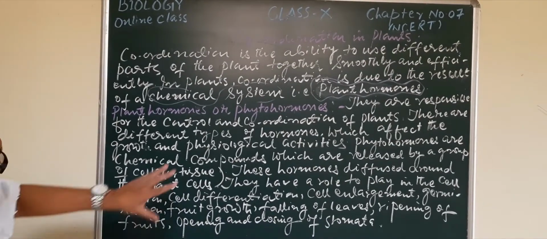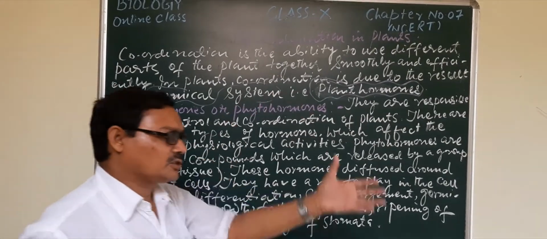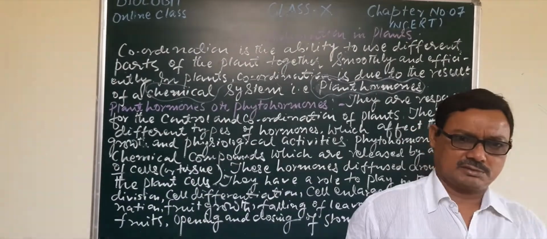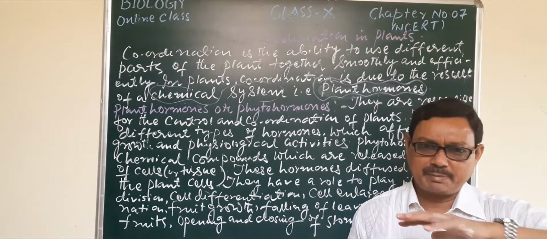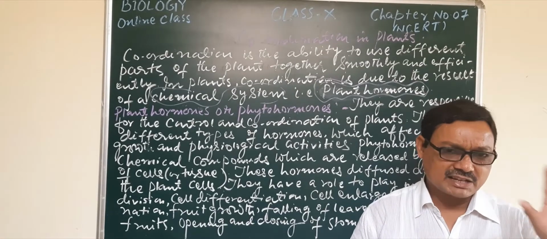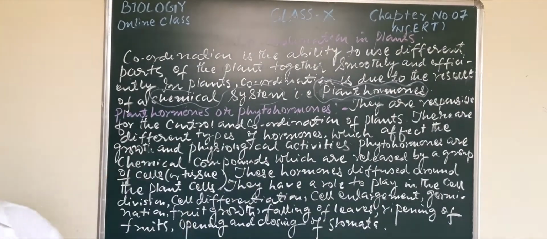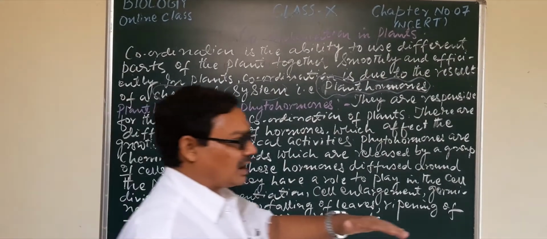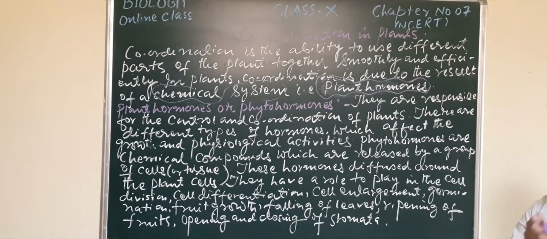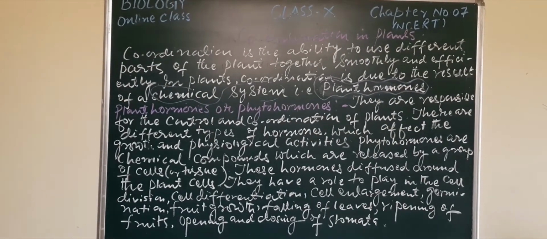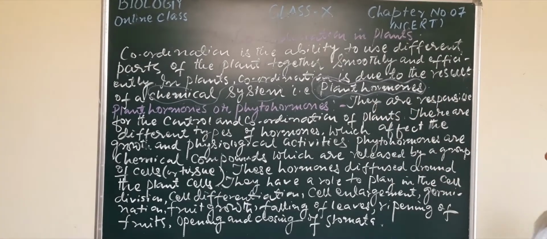Now, whatever functions you have seen in the case of animal hormones, and the different aspects of animal hormones, like specific glands, the different lobes and regions of the gland, the secretion of different types of hormones, and those hormones having several functions, here also there are some.